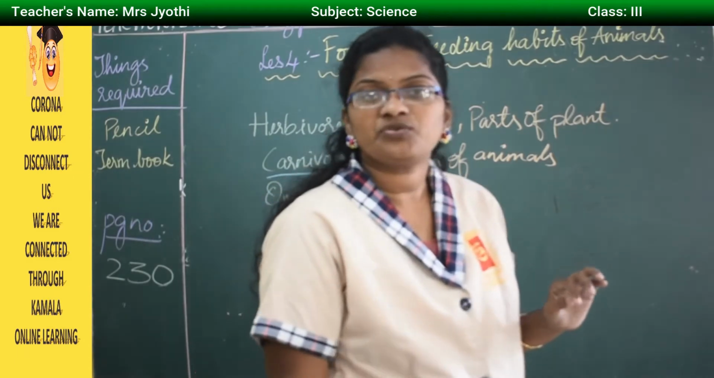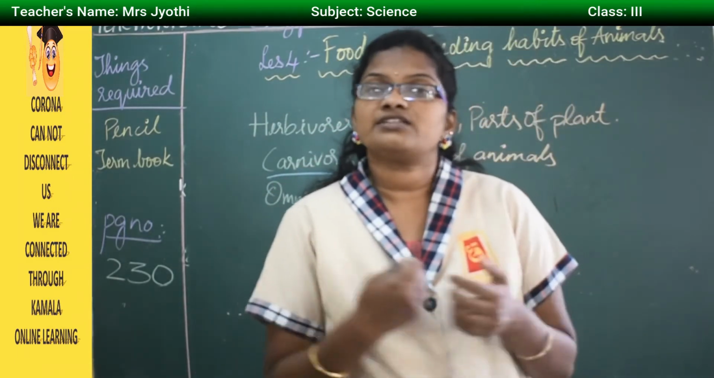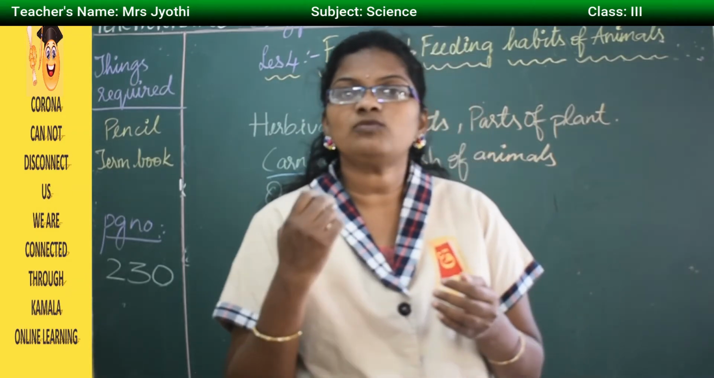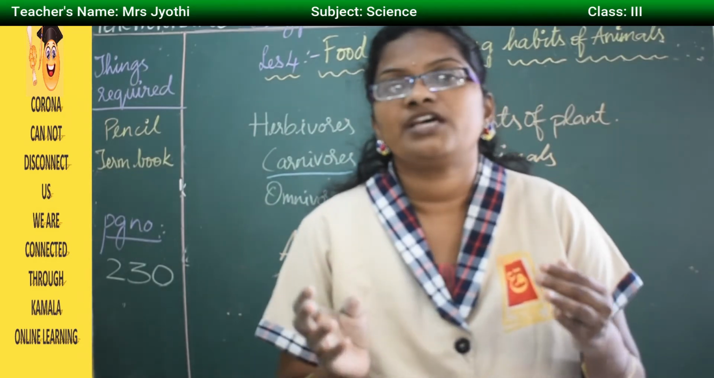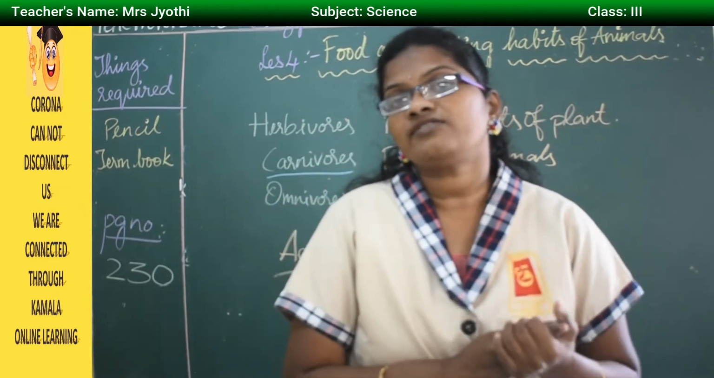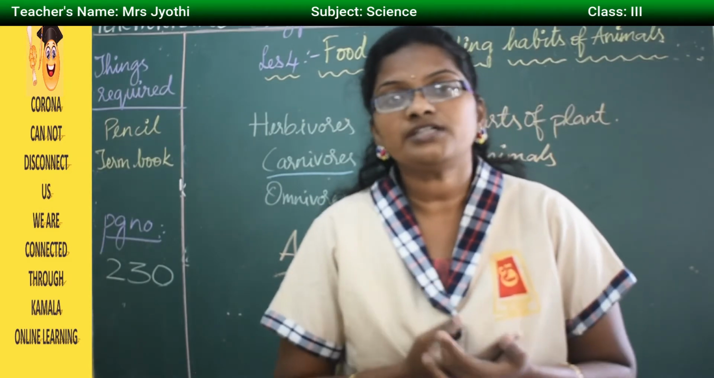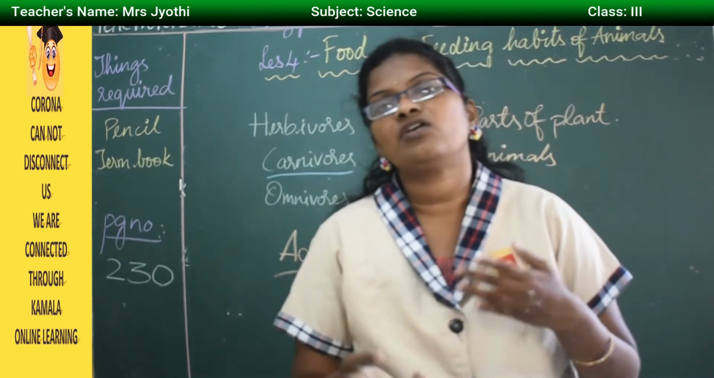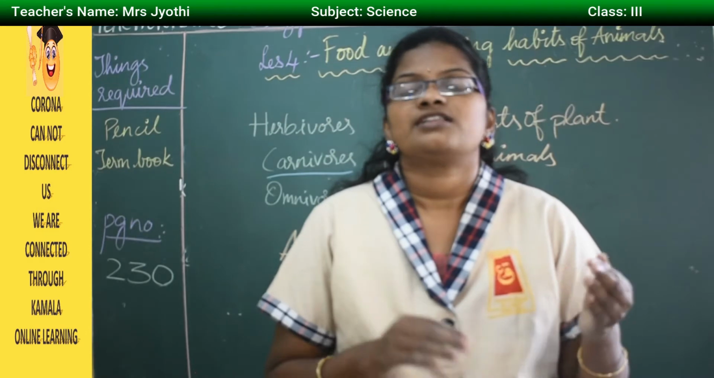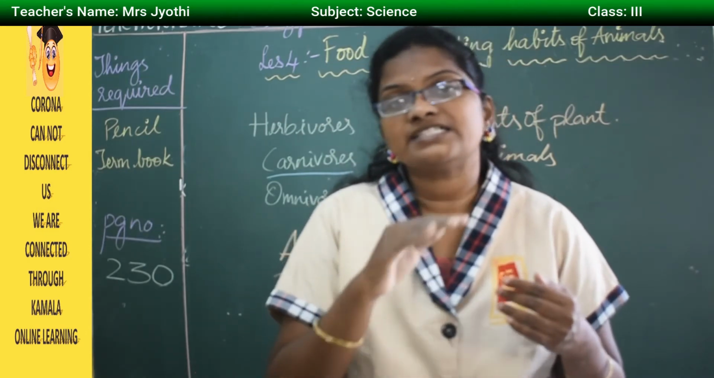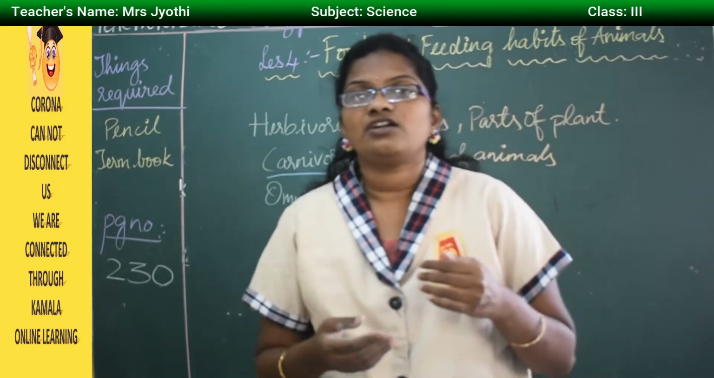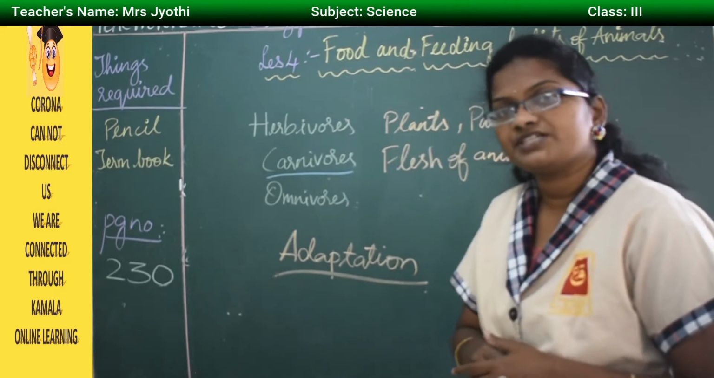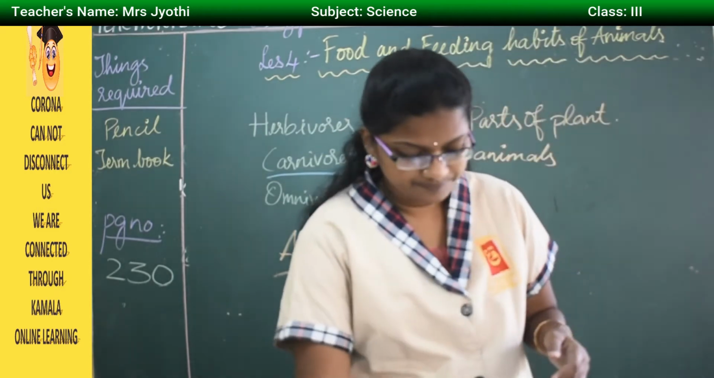Suppose we are going to an area which is very cold, we carry sweaters and rugs to cover ourselves from the extreme cold. If we are going to an area which is very hot, we carry lots and lots of water to get rid of the thirst. Animals also change themselves in their body or skin or something else to get adjusted to that condition. Such changing themselves to the particular situation, we call adaptation.